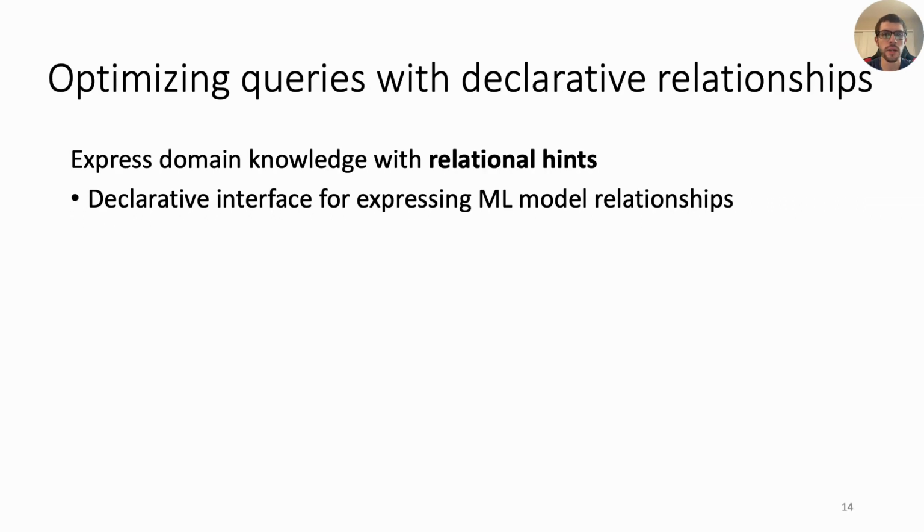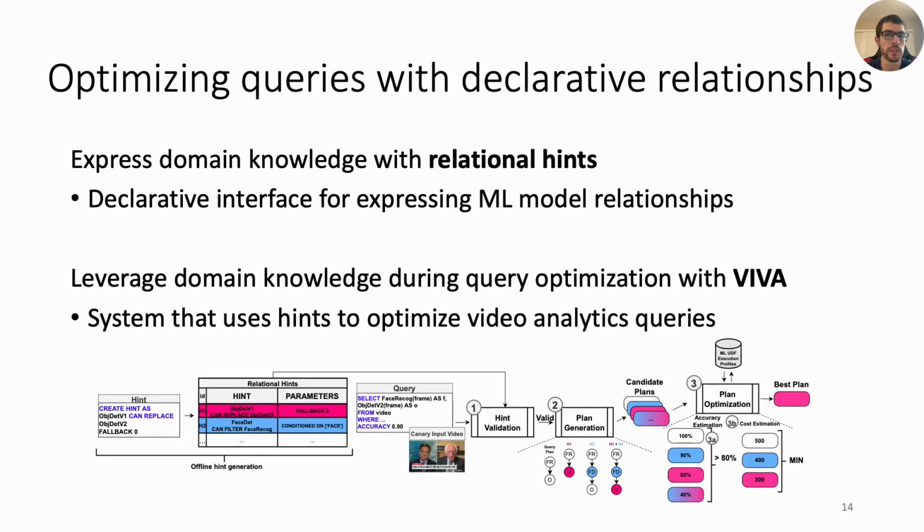To address this, we propose optimizing queries with declarative relationships. To express domain knowledge, we propose relational hints, which are a declarative interface for expressing ML model relationships. To use this domain knowledge, we propose Biba, a system that uses hints to optimize video analytics queries.